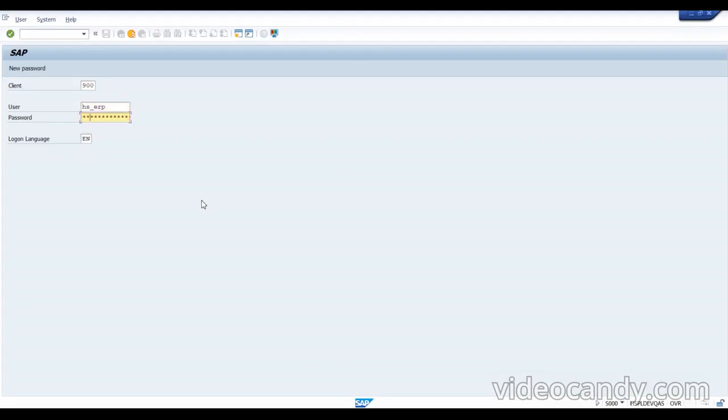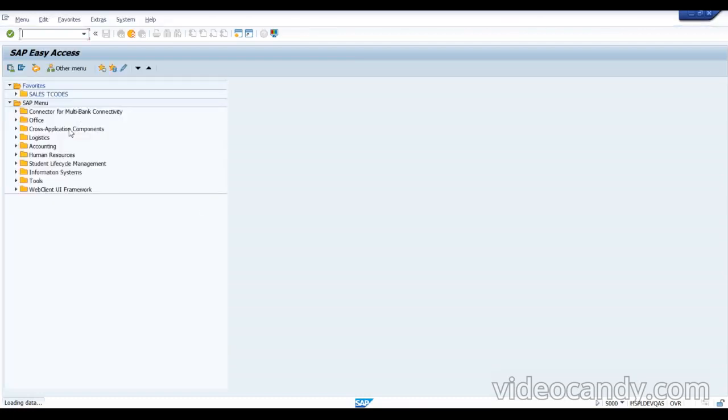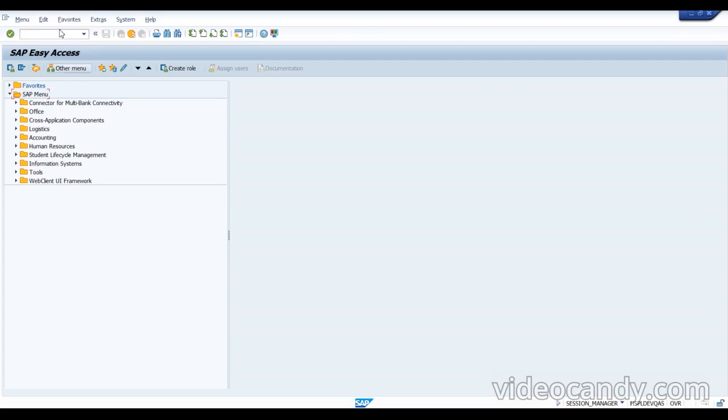Okay, let me get into the system here. So what we need to do, before we start, is choose the material, and that material should have a certain item category. We cannot use the normal item category here. So the item category will be something different.